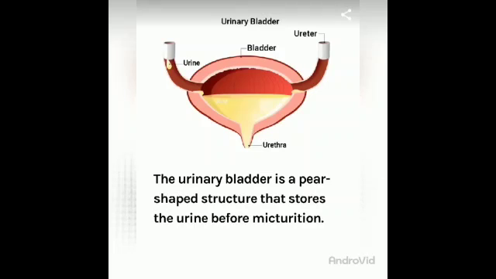Here is the diagram of the urinary bladder, which is connected with the ureter, and inside this bladder urine is collected. At the bottom you get one opening which is called the urethra. So the urinary bladder is a pear-shaped structure that stores the urine before micturition.